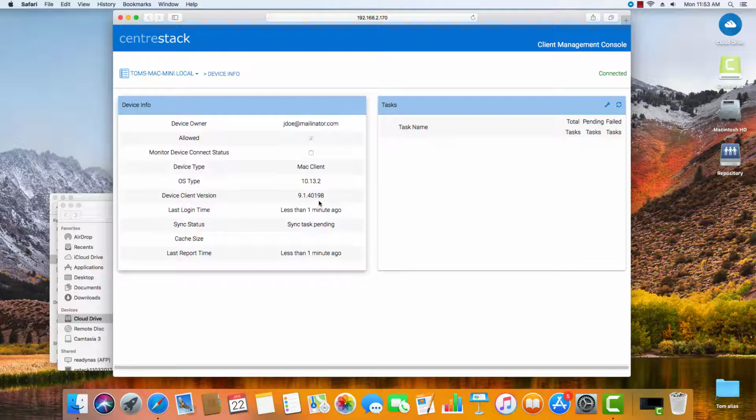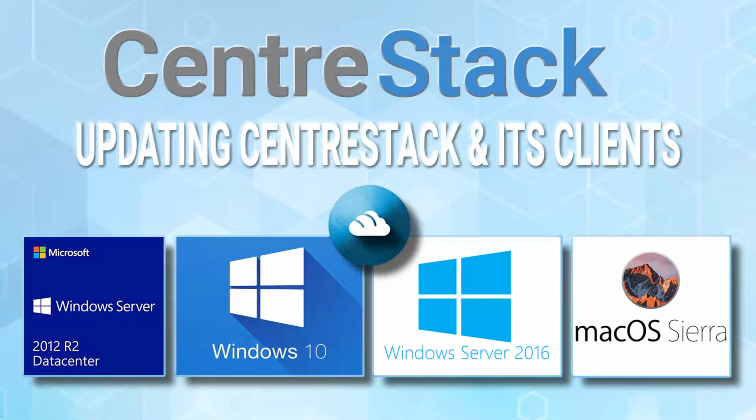So as you can see, it's pretty easy. Pretty straightforward to update all of your clients from a CentreStack installation.